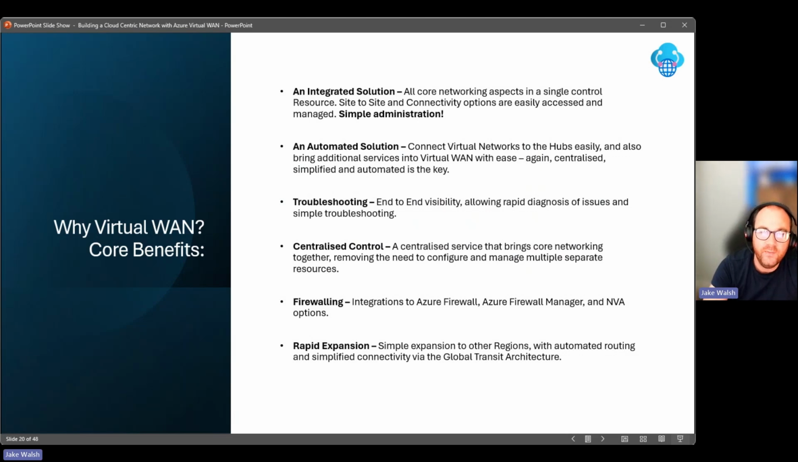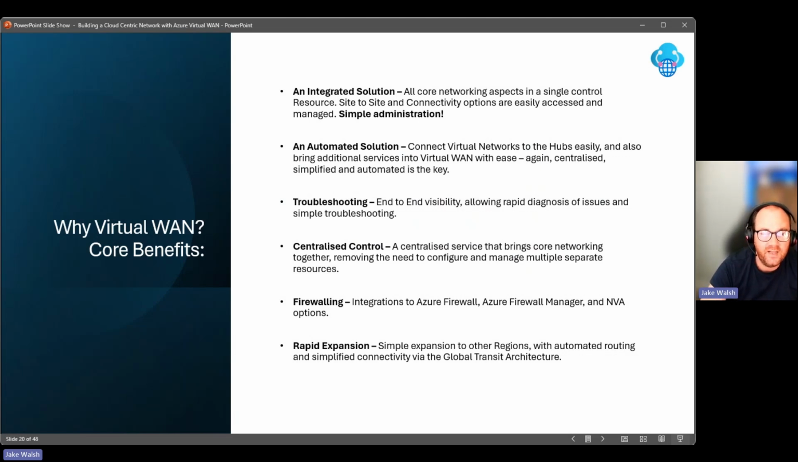This is a bit of a recurring theme, but bringing all of those core networking aspects together under that single resource simply makes life easier. Removing the need to configure and manage multiple separate resources, bringing that all to a centralized point of control. Firewalling, again, integrated, so we can bring Azure Firewall in, we can use Azure Firewall Manager. We also have a wide range of NVA options, so we're not losing anything by going down that virtual WAN route. We still have the options around Azure Firewall, we still have the firewall management, and we still have a plethora of NVA options that we can bring in if we need those third-party solutions.